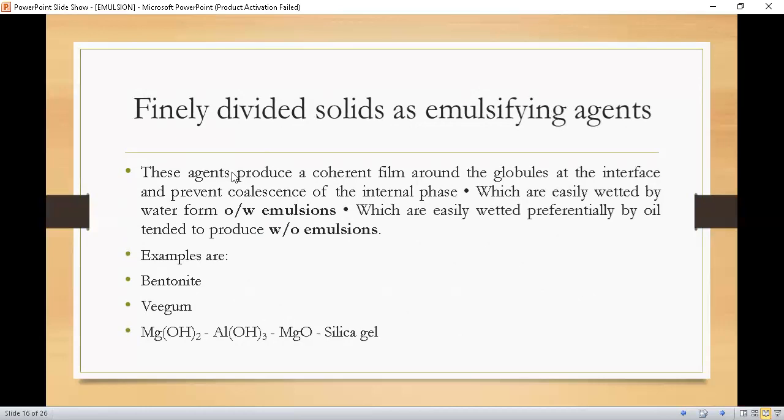Examples are bentonite, veegum, magnesium hydroxide, aluminum hydroxide, magnesium oxide, and silica gel. These are the examples of finely divided solids used for emulsification.